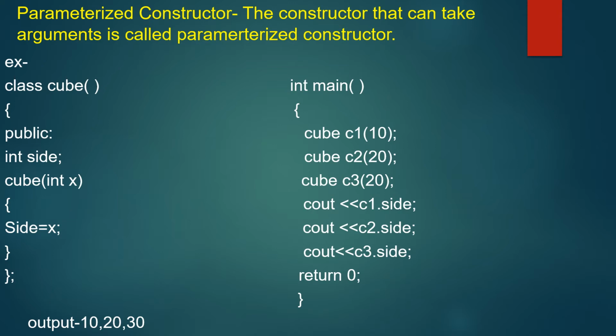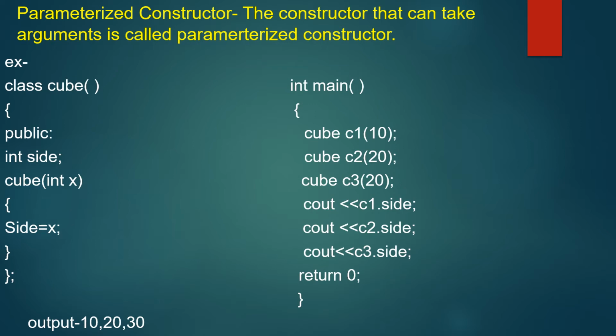Now write the main program, int main. Now we call the constructor by using the class name cube, and C1 is an object with a value, cube C2 with a value, cube C3 with a value, and now print these values: cout C1.side, cout C2.side, cout C3.side. So here I am just calling the constructor. The constructor I declared already is the constructor with parameters. So that is data type int.